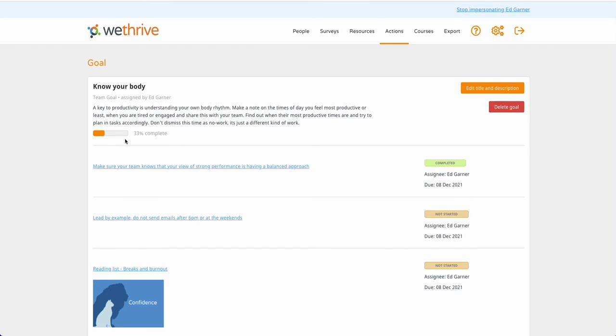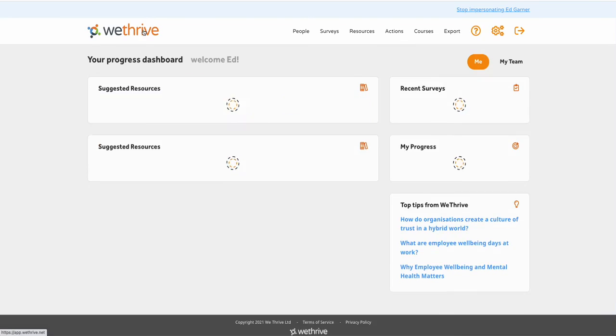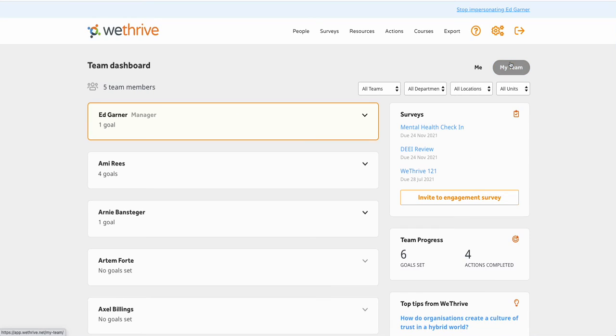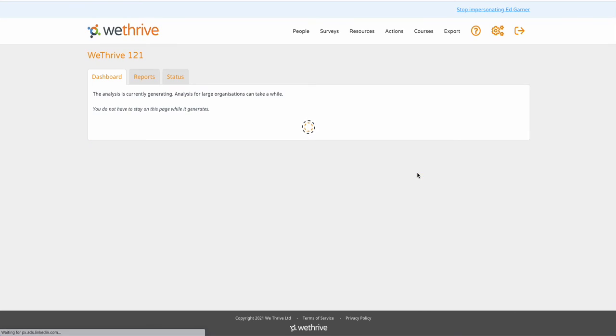Then when you go back to your goal, you can see that one action's been completed, so it's 33% complete, and I just need to complete these other tasks. Now, the last piece to show you is your reports page. So if I go back to my home page, I go back to My Team, back into my dashboard, you'll notice there's another tab here which says Reports.